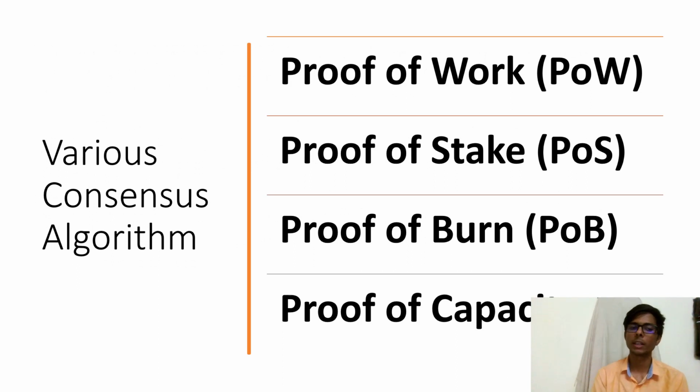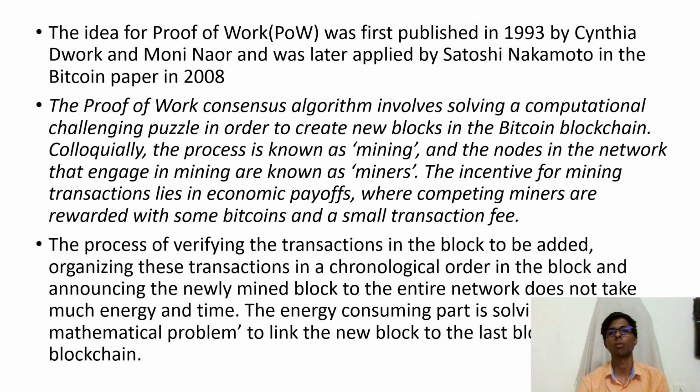Now there are various consensus algorithms. Here we will be talking about the most common ones. The first one is proof of work, second proof of stake, third proof of burn, and the last proof of capacity. So talking about proof of work.